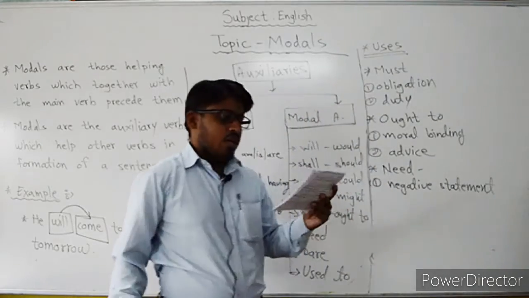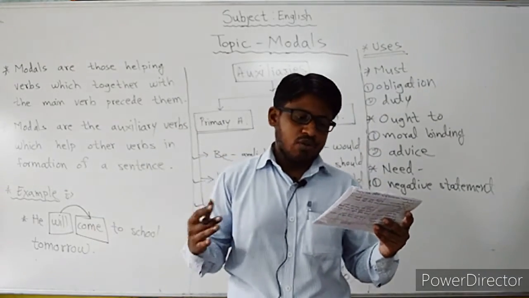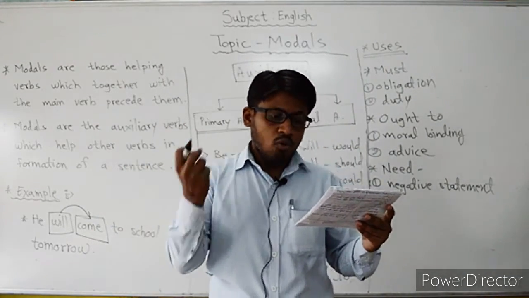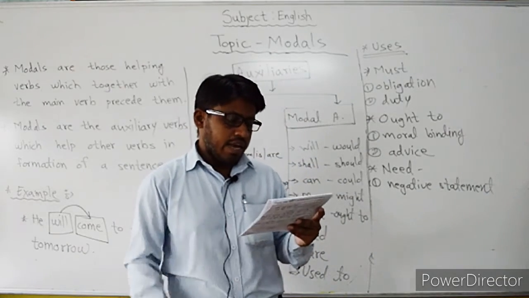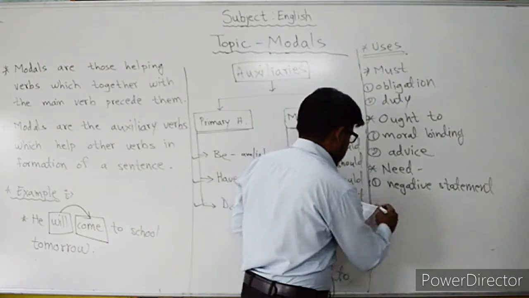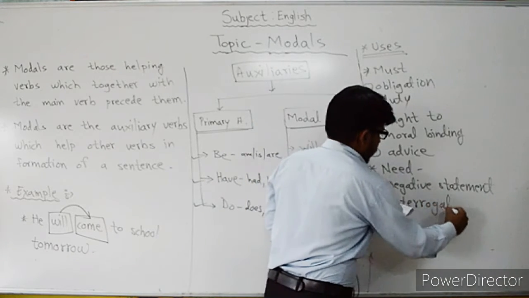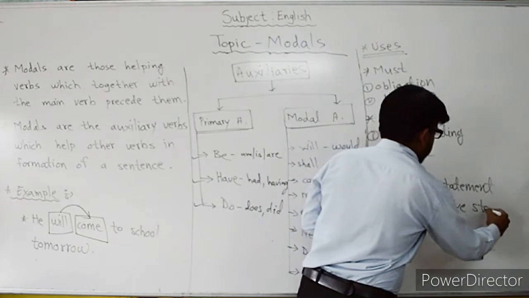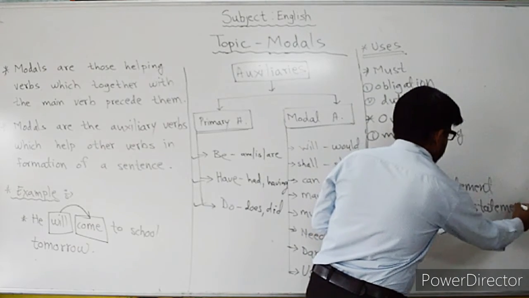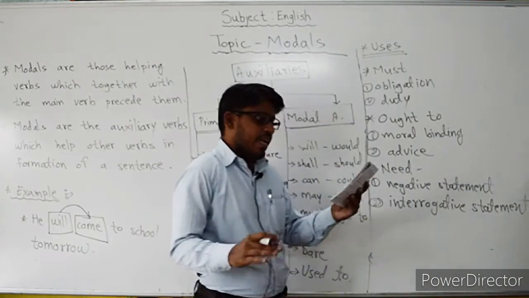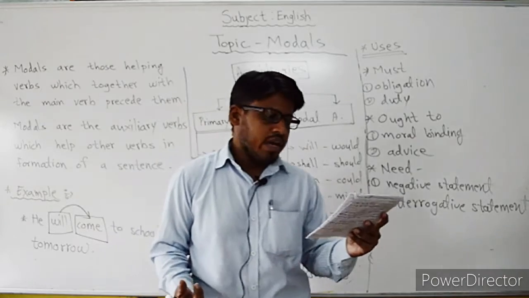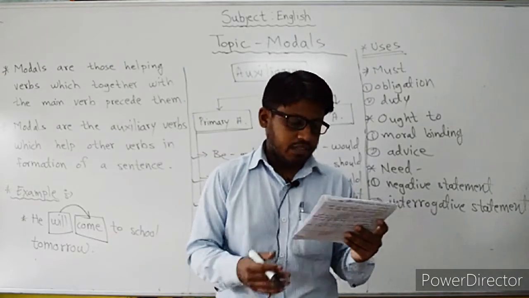For example, you need not talk loudly, it means you have to talk in a low voice. And second one, in interrogative statements. For example, need he buy the cricket kit? Okay, so these are interrogative statements.